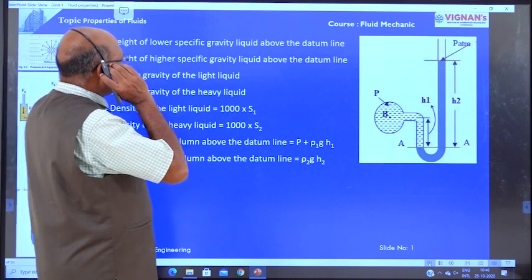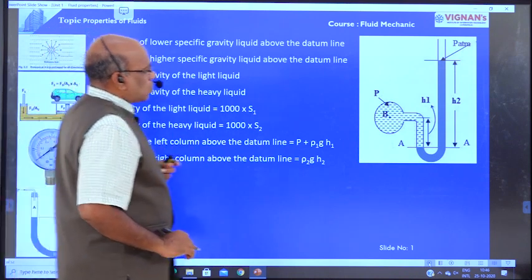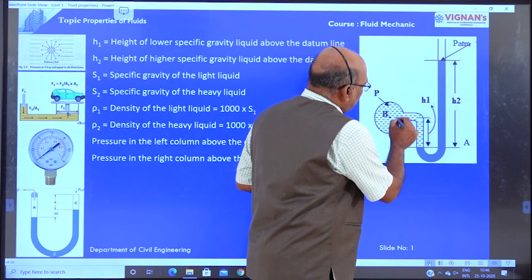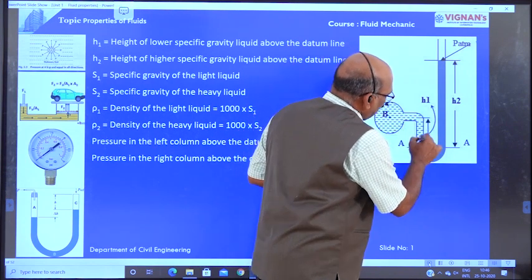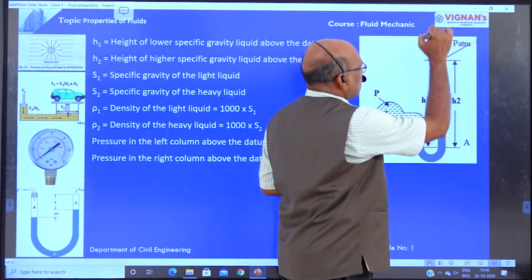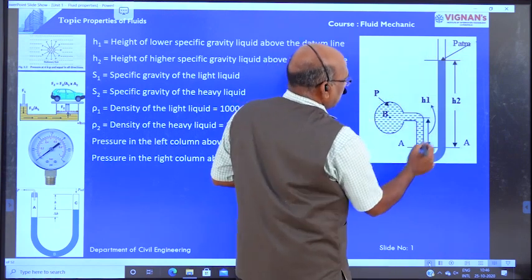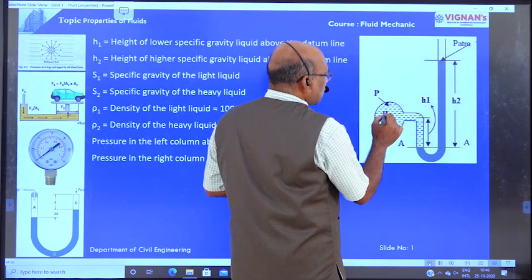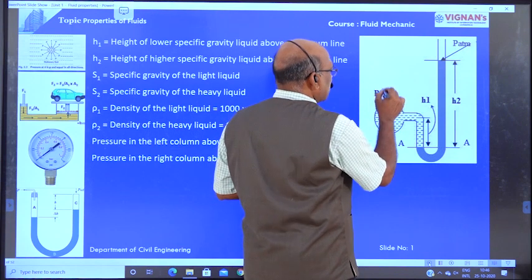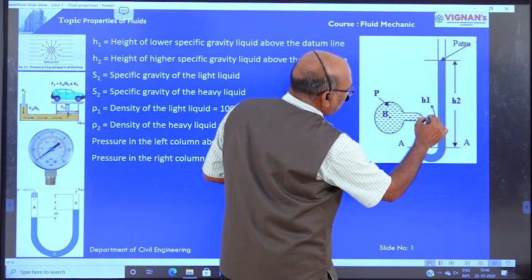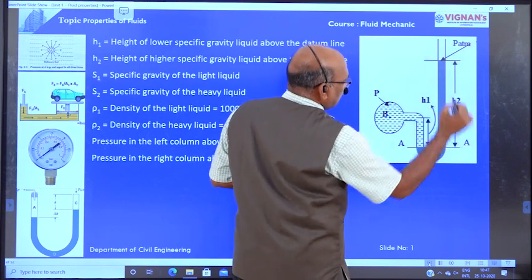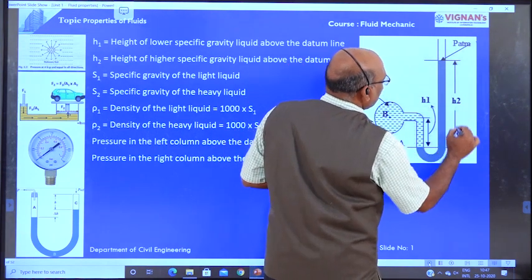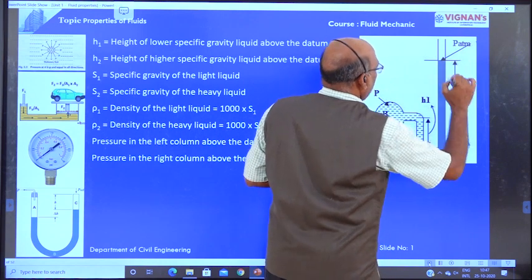Now some notations here. Once one end of the U-tube is connected to the pipe, because of the high pressure in the pipe, the mercury level moves towards the right. This is the datum line AA. B is the point B. We are going to determine the pressure at point B. Now the liquid level in the left limb is H1. The manometer liquid level in the right limb is H2.